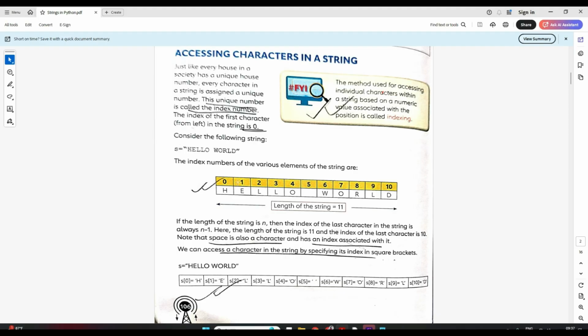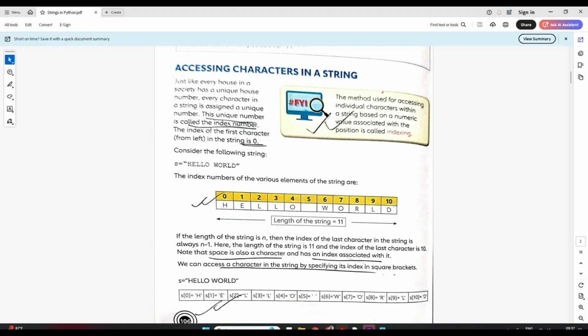Clear? Now, if anyone asks you what is the length of the string, the length of the string will be 11. Because it starts from 0 till 10. So it means 1, 2, 3, 4, total is 11 characters are there. So the length of the string will be 11.